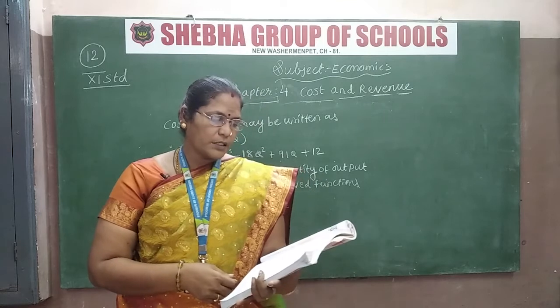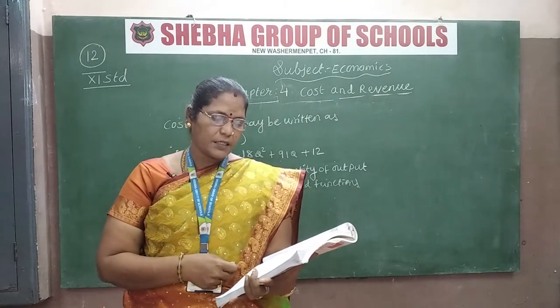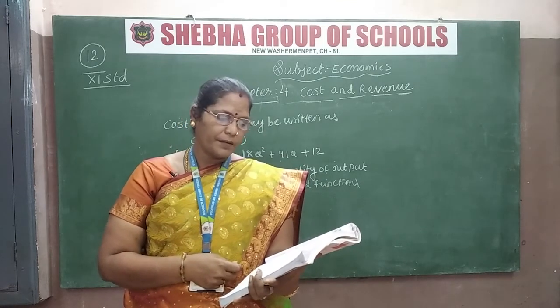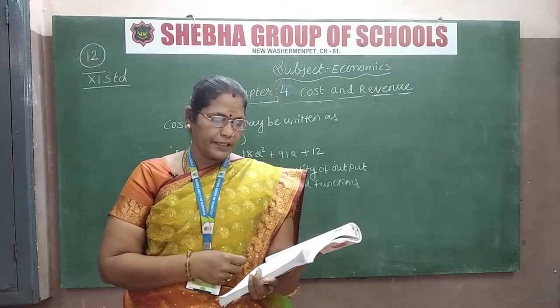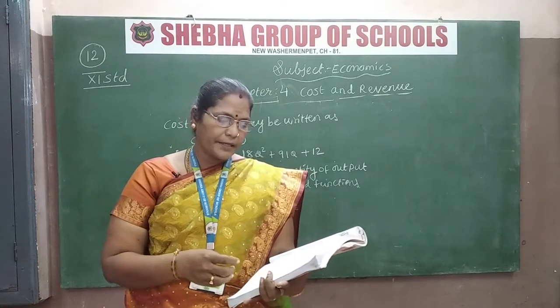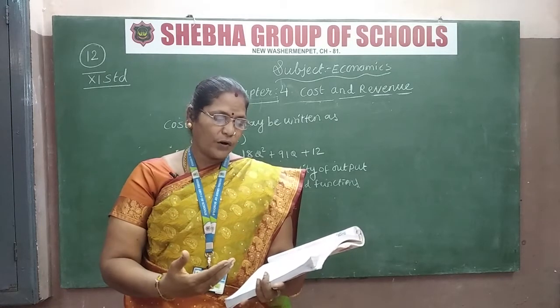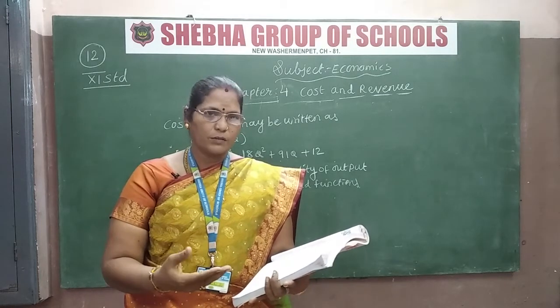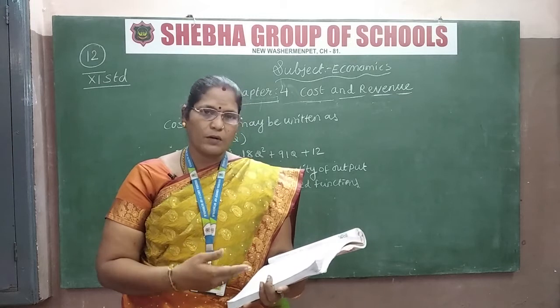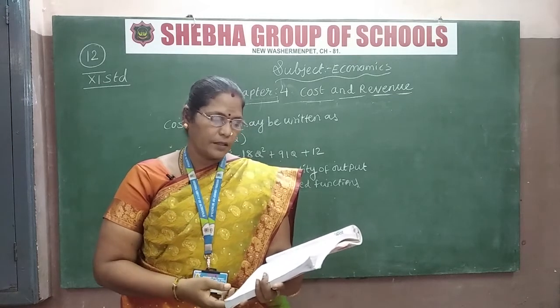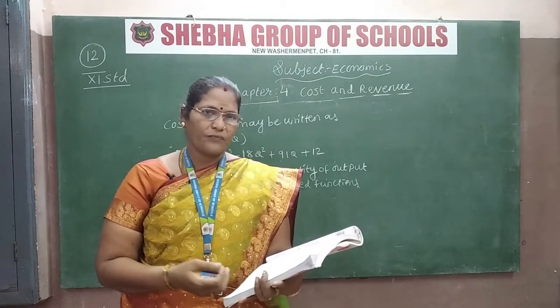In other words, it is the total money expenses incurred by a firm in producing a commodity. That means whatever money we have spent on the raw materials in the firm, maybe in the industries, so that it goes into the production of your commodity.